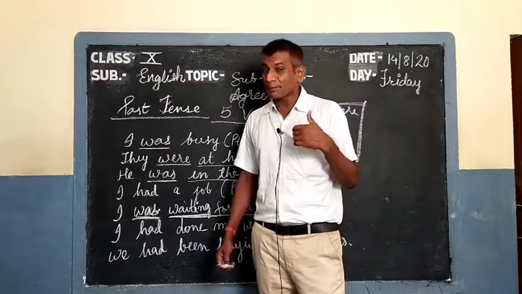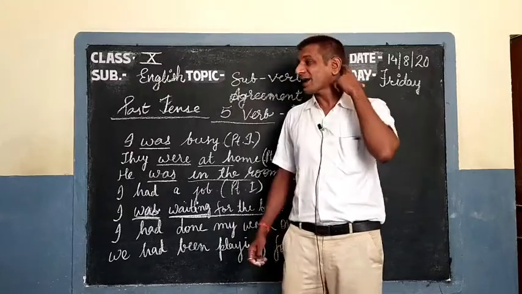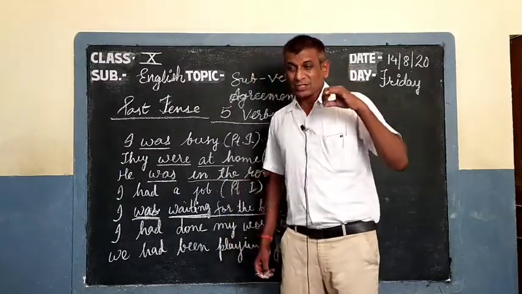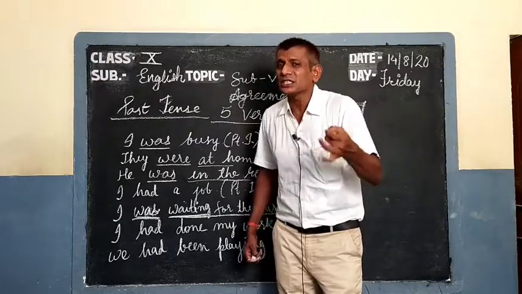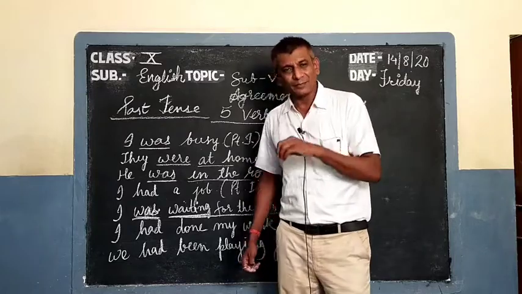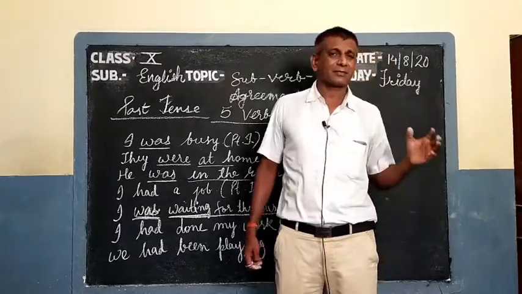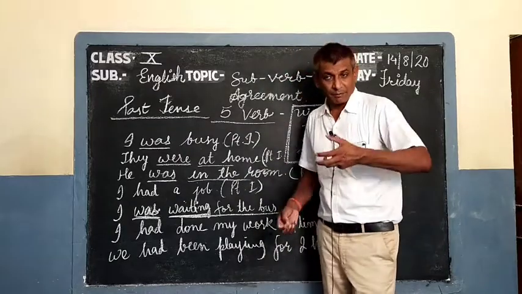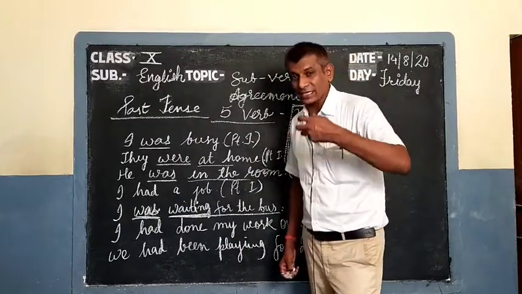So the present participle is showing the continuity of any action, whether in present or in past, but it shows the continuity of any action, meaning something progressing.